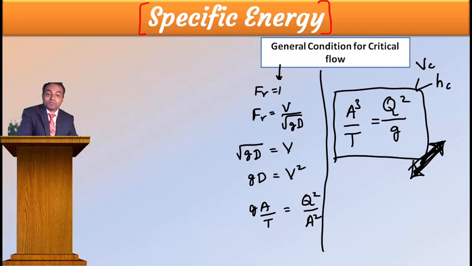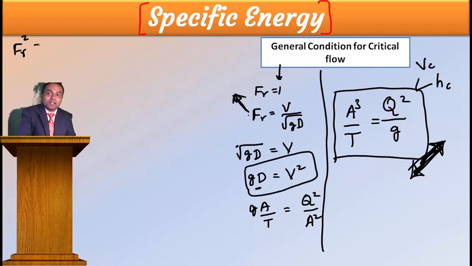Further from here, I will square it: Fr squared is equal to V squared by gD. Fr squared is 1, therefore 1 is equal to V squared by gD. Don't bring this gD to that side, purposely.